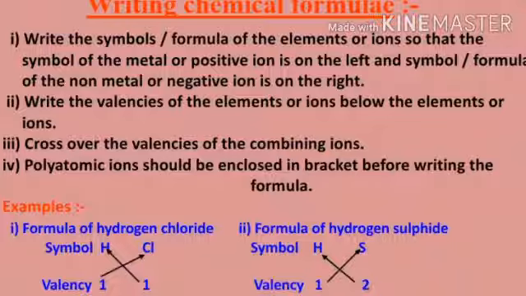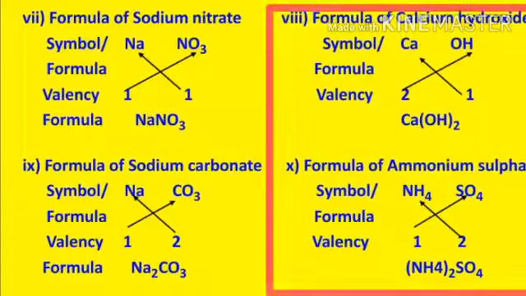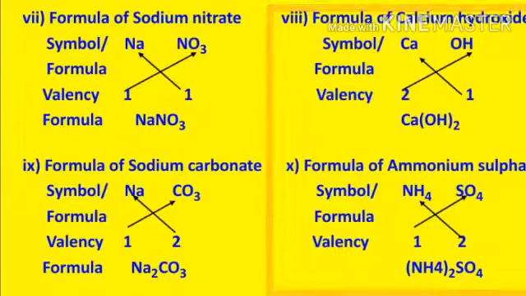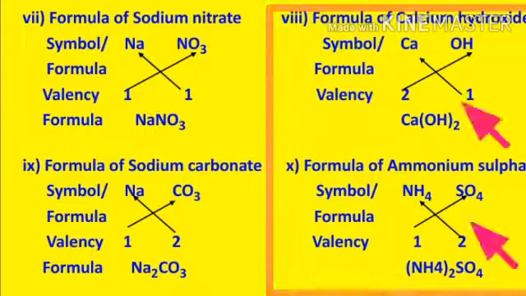Then the fourth one is, if you are using polyatomic ions, they should be enclosed in a bracket before writing the formulas. If there is more than one polyatomic ion, then they have to be enclosed in the bracket. So the following examples will give a clear idea for you.